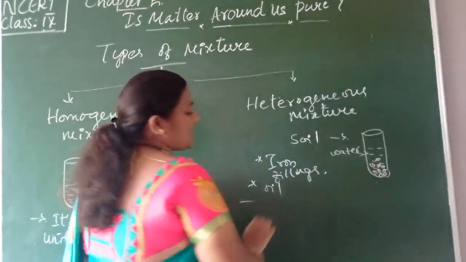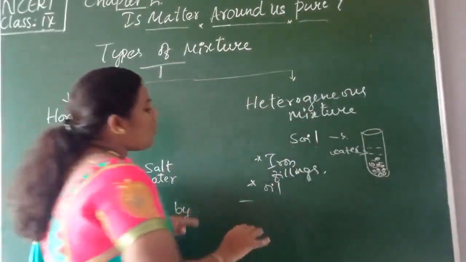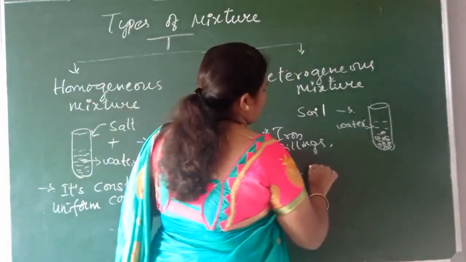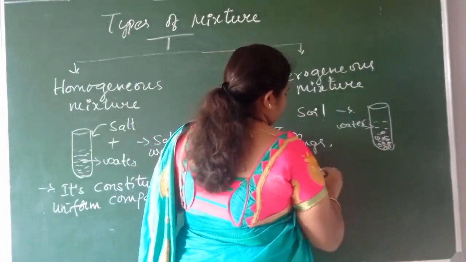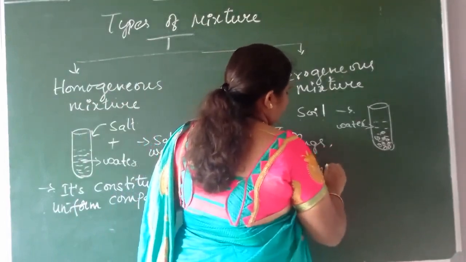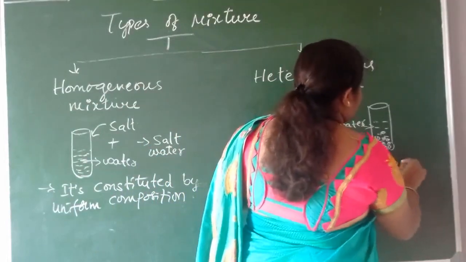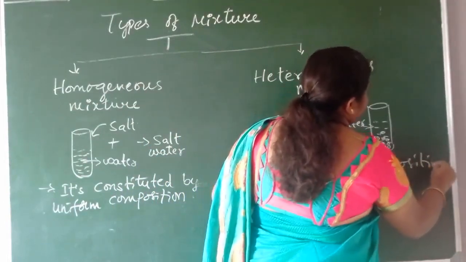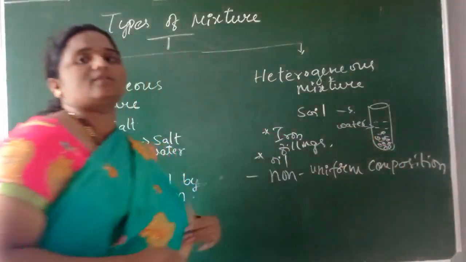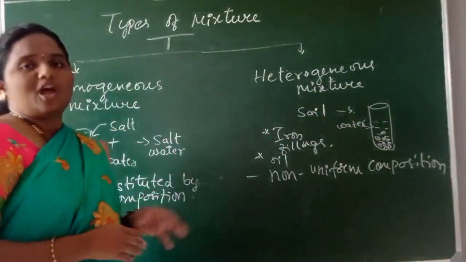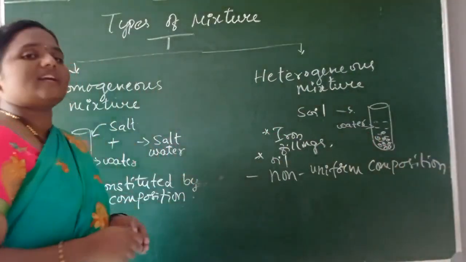So what can we write as the definition, children? Non-uniform composition. Then we will call it a what? Heterogeneous mixture. Are the concepts clear, children?